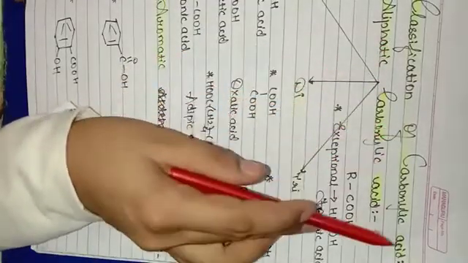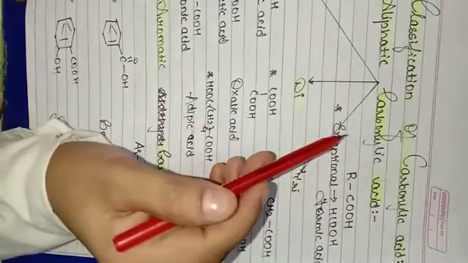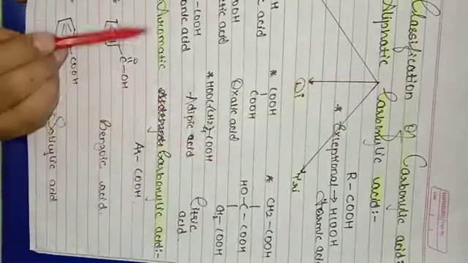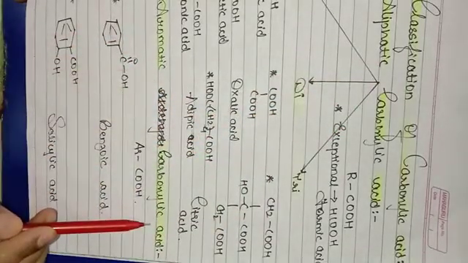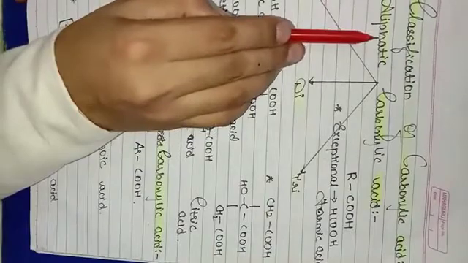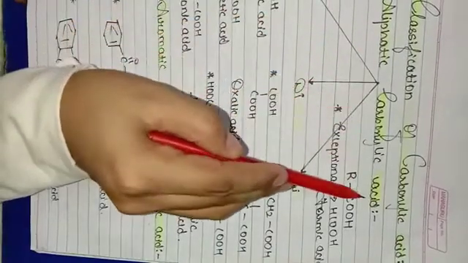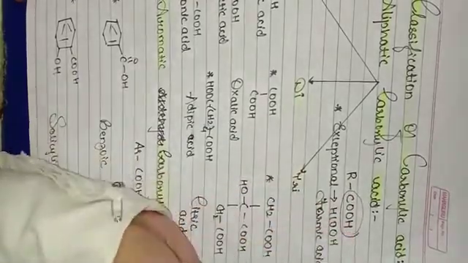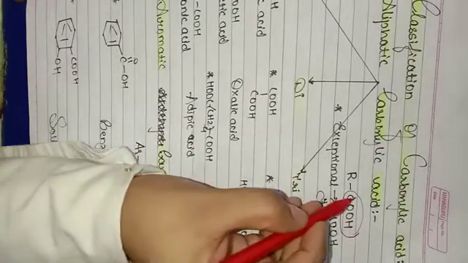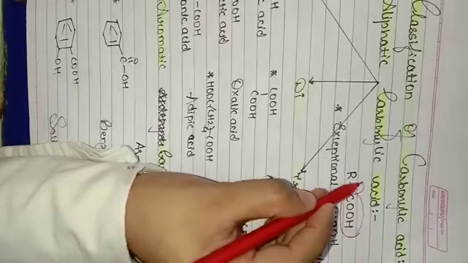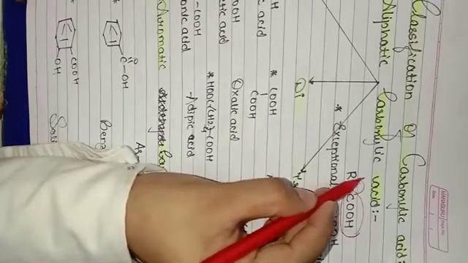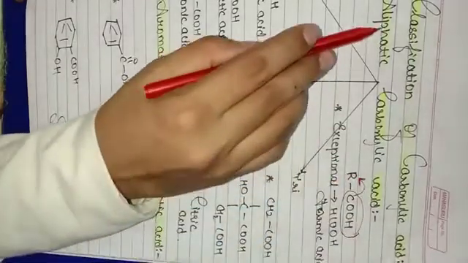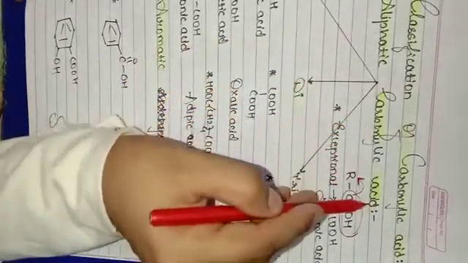Classification of carboxylic acid. It is further classified into two types, aliphatic and aromatic carboxylic acid. Let's first study about aliphatic carboxylic acid. As we know, COOH is the functional group for acid. When this acid is directly linked to R, which is an open chain compound, that is your aliphatic carboxylic acid.